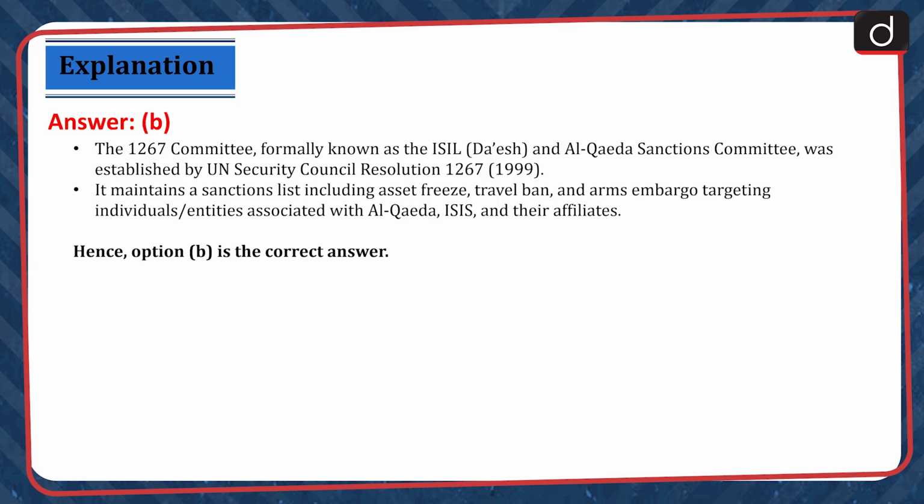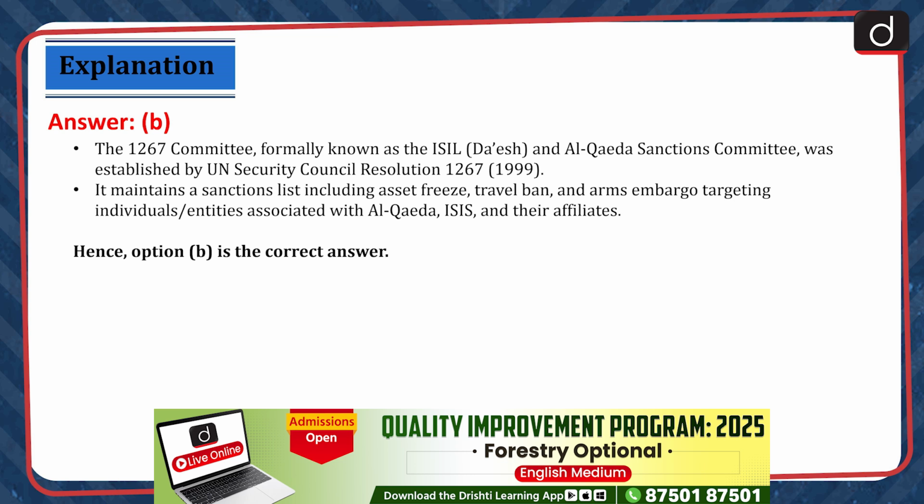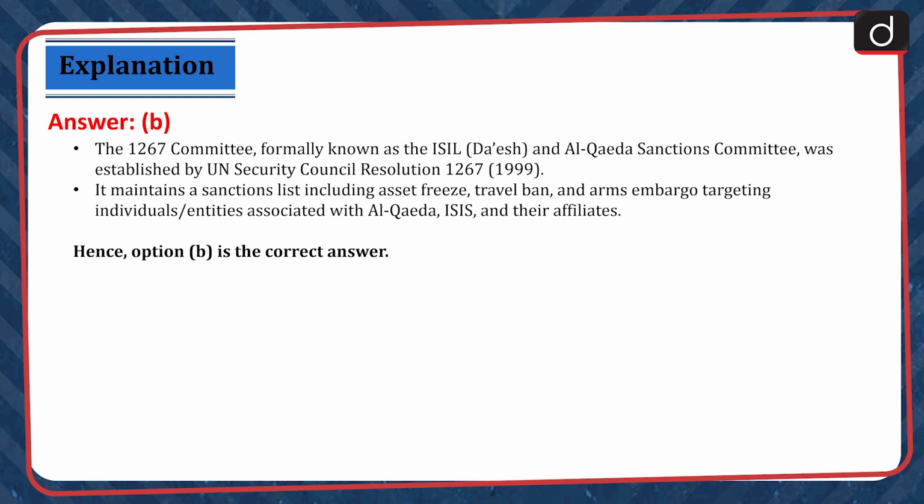The 1267 committee, formerly known as the ISIL and Al-Qaeda Sanctions Committee, was established by the UN Security Council Resolution 1267. It maintains a sanctions list including asset freeze, travel ban, and arms embargo targeting individuals or entities associated with Al-Qaeda, ISIS, and their affiliates. Hence, option B is the correct answer.